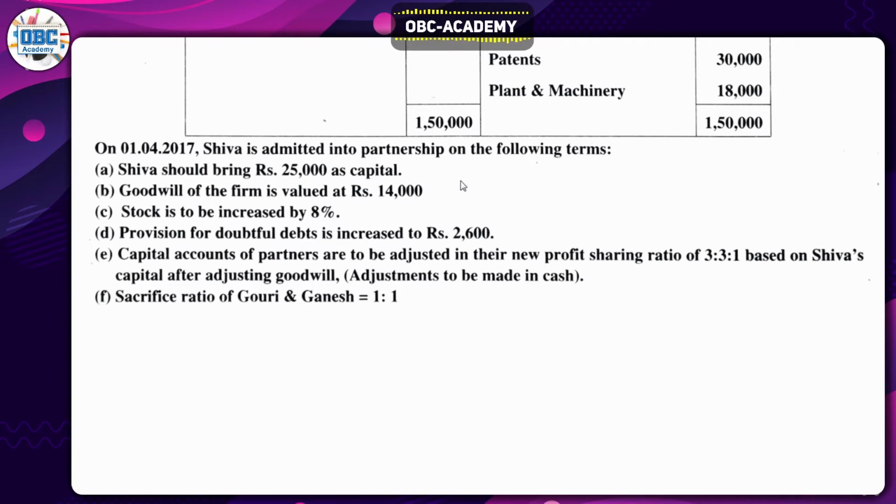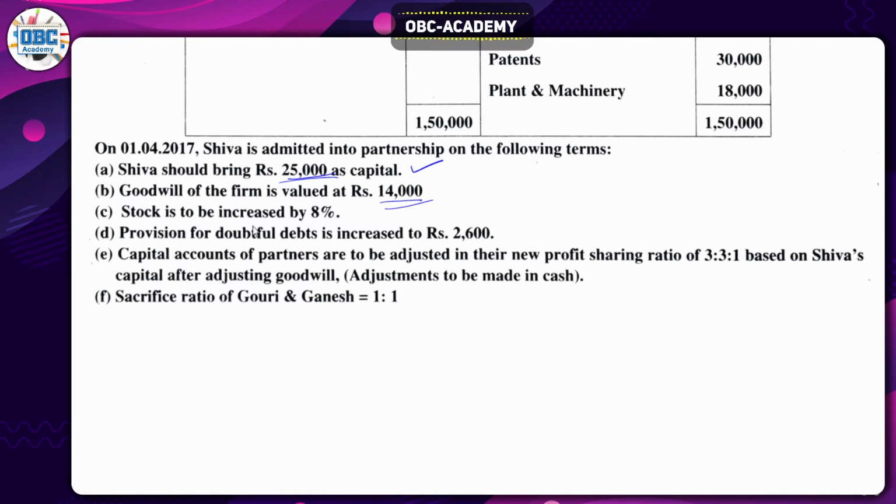In adjustments, Shiva is admitted on 1/4/2017. Oh, here we have all three gods. So in the partnership firm, their terms are like this: Shiva should bring 25,000 as capital. We'll look at that while considering the capital account. And goodwill 14,000. So here we have some adjustment. I'll tell you what to do. Goodwill we'll consider again in the capital account.